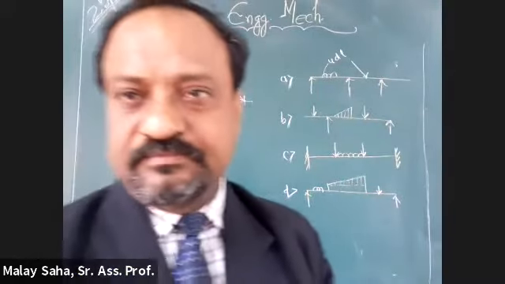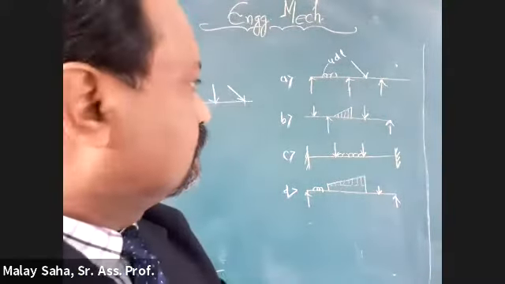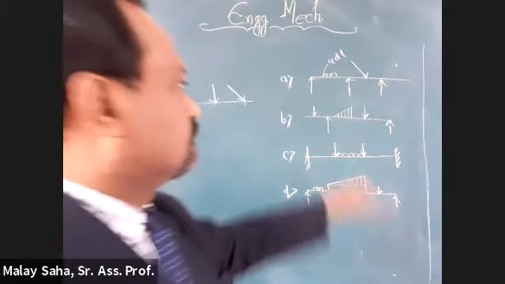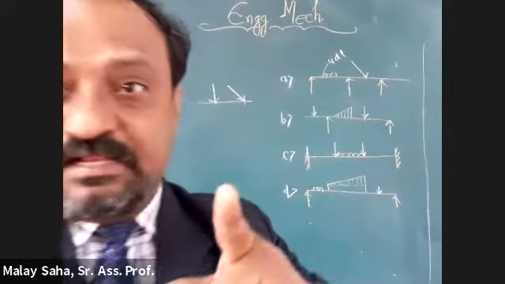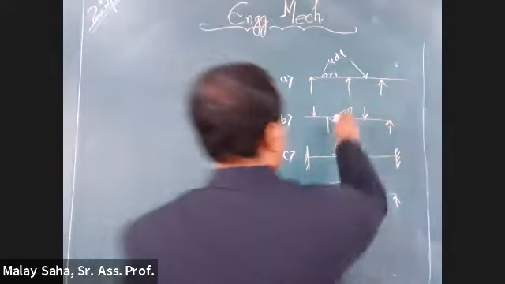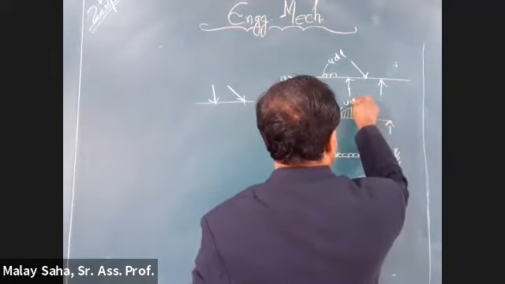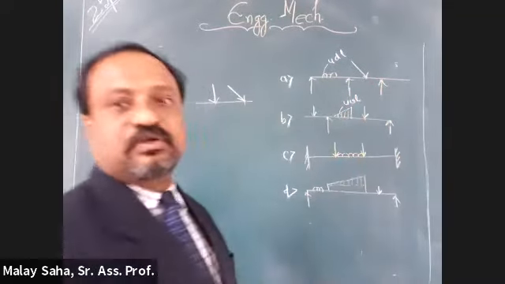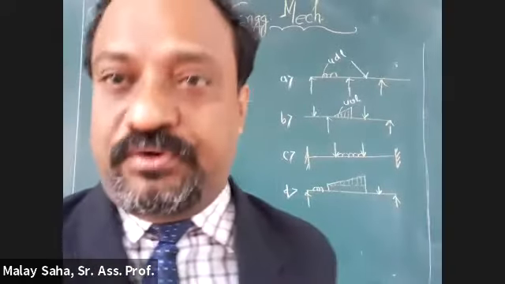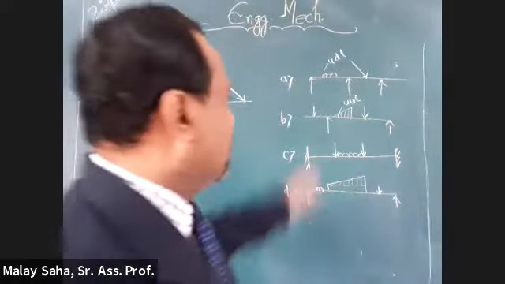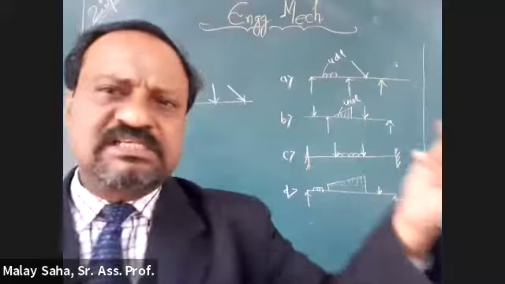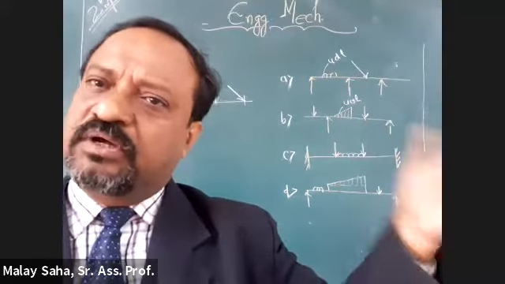Now tell me about the type of load. Radharani? UVL, sir. Uniformly varying load. UVL, uniformly varying load. The varying load, and the other two are just point loads.